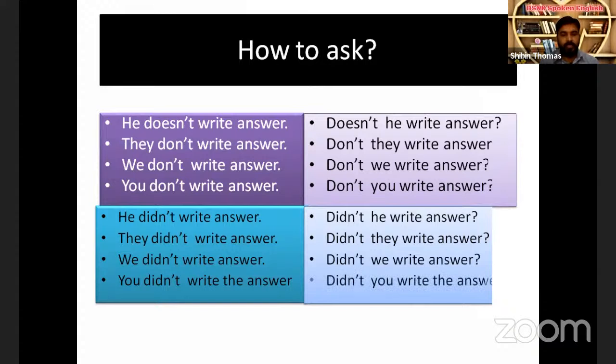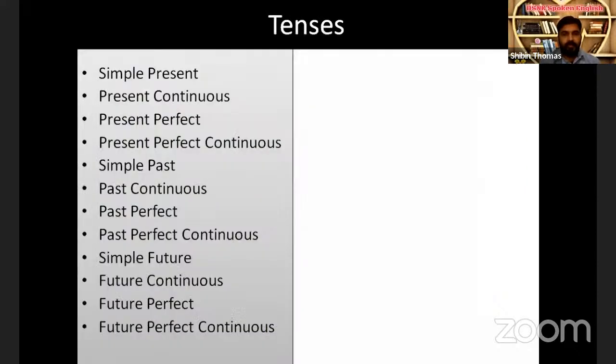Didn't you write answer? Yes. So there is nothing new to learn in this pattern because it's just the opposite of what we have learned before. That is, he writes answer. Opposite is he doesn't write answer.